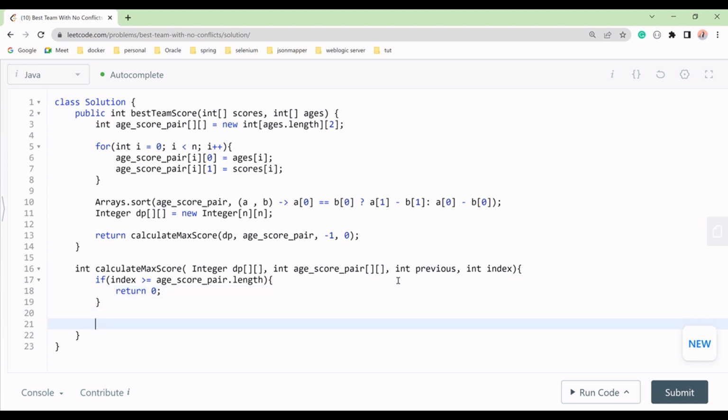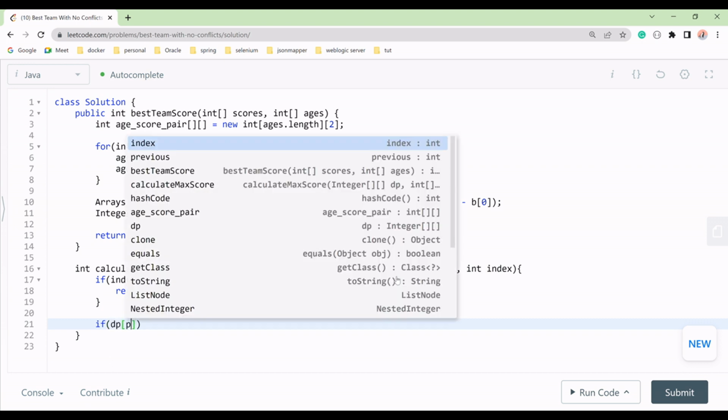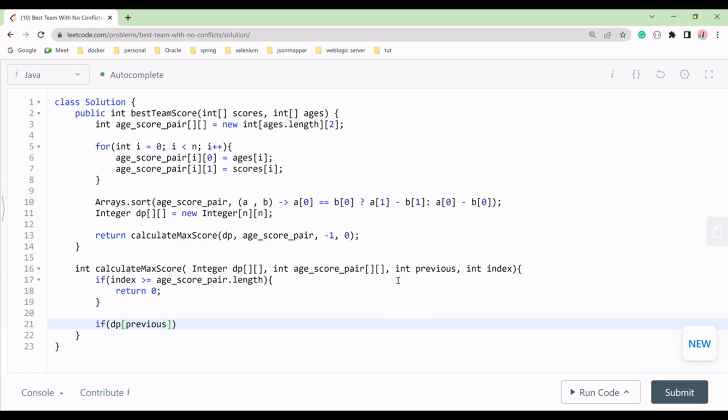Now we will calculate our answer. How we'll calculate that, if we have already calculated, let's suppose we have dp, and at dp we'll pass our previous index plus now we are current index, and this is nothing but our index. So if not equal to null, means we have already calculated, we don't need to worry about it.